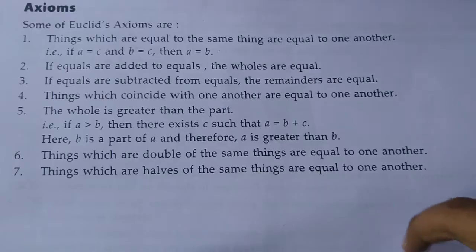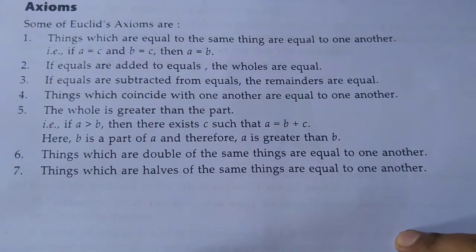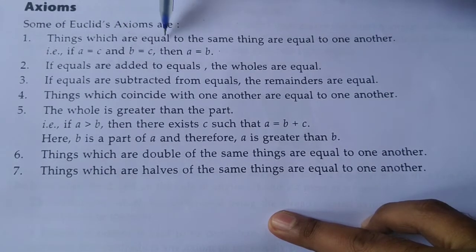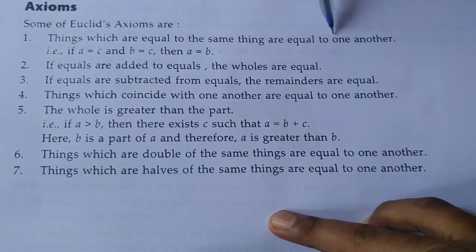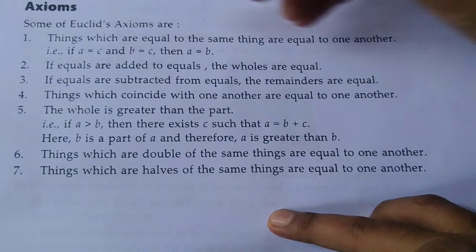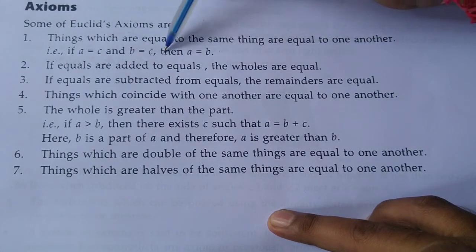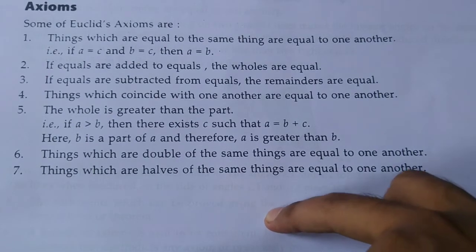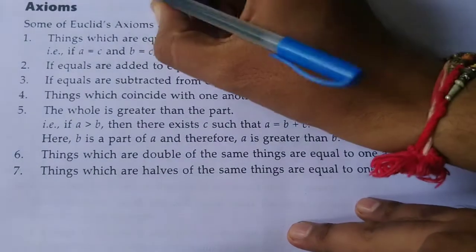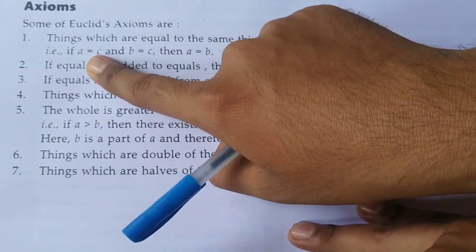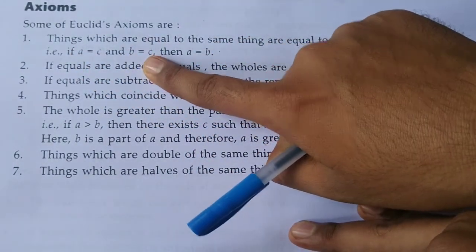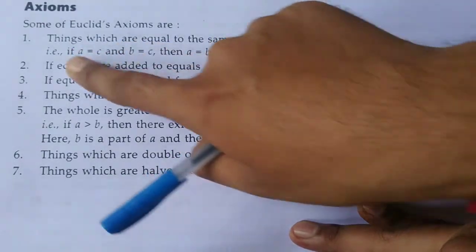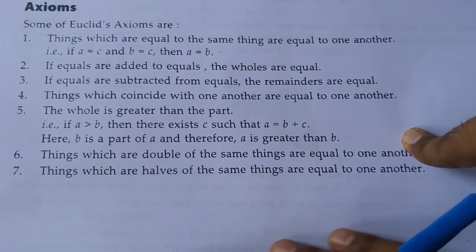Okay, here are some of Euclid's axioms. First, things which are equal to the same thing are equal to one another. Suppose A is equal to C and B is equal to also C, then C is the common thing. Then A is equal to B.